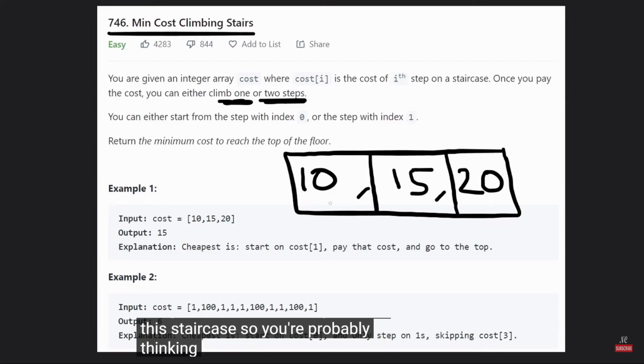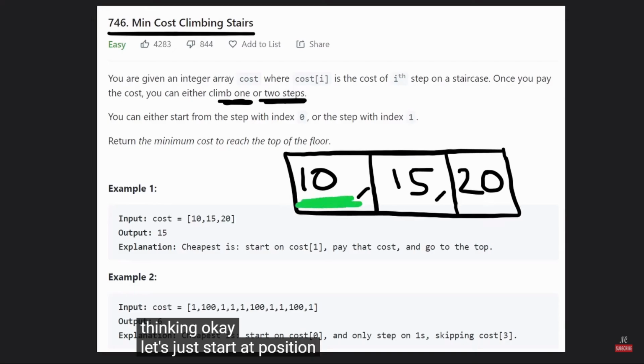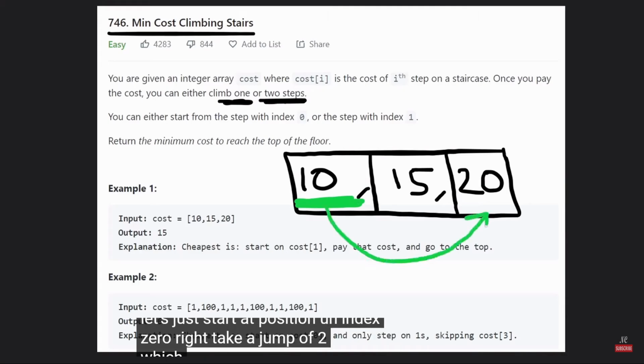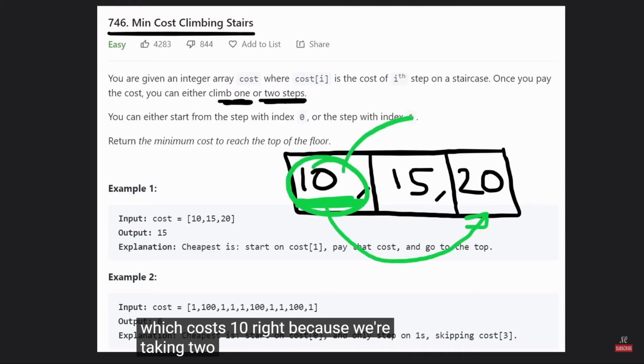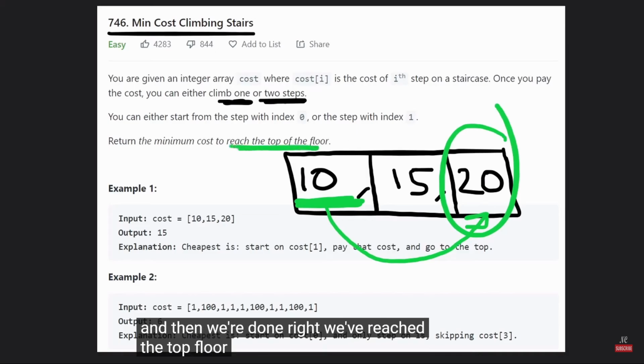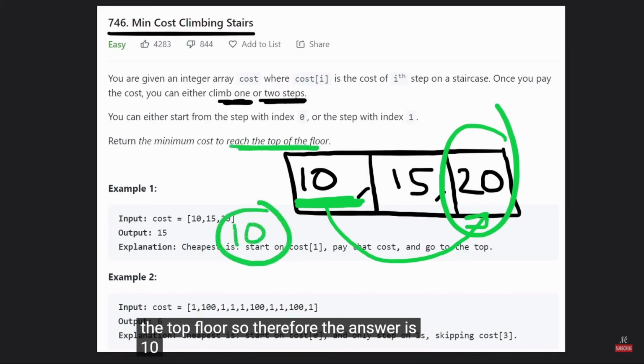So you're probably thinking, okay, let's just start at index 0, right? Take a jump of 2, which costs 10, because we're taking 2 steps starting from here. So that costs 10. Then we reach this spot and then we're done, right? We've reached the top floor. So therefore the answer is 10, right?